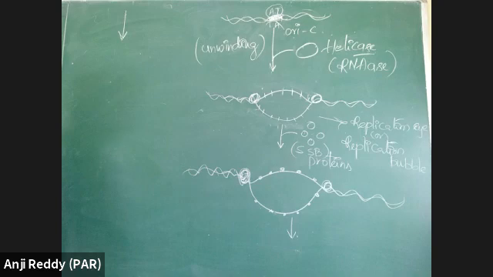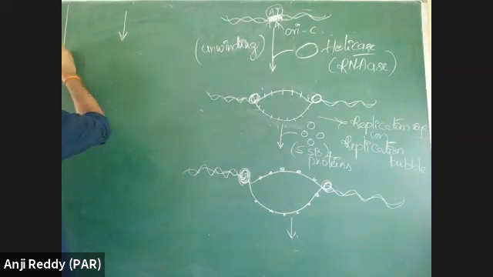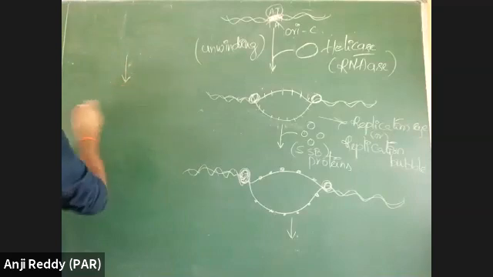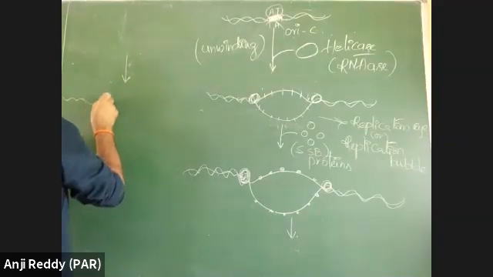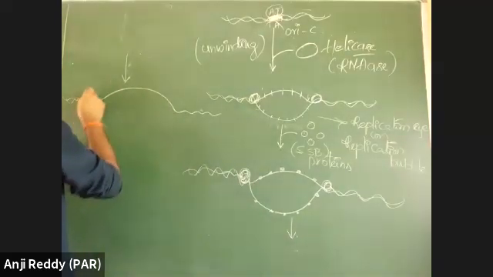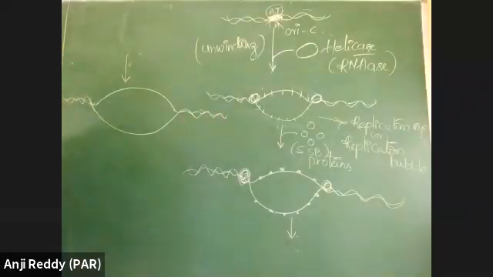There can be a synthesis of new daughter DNA. But how will the new daughter DNA be formed? By adding nucleotides complementary to the parental strand.